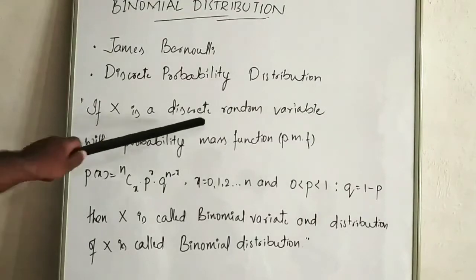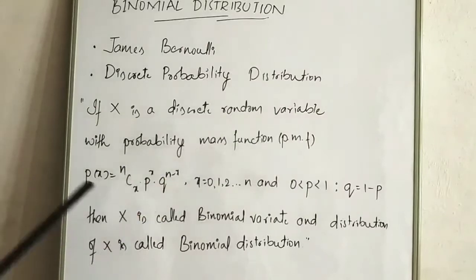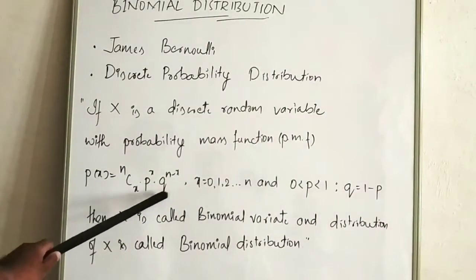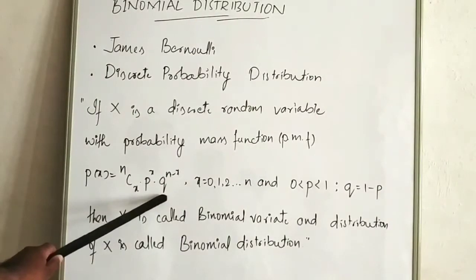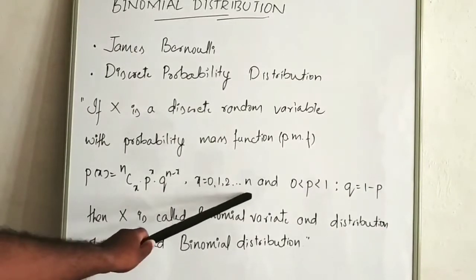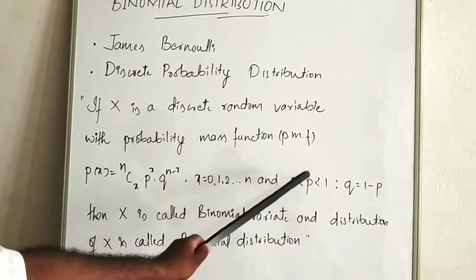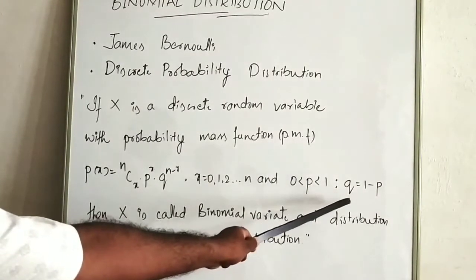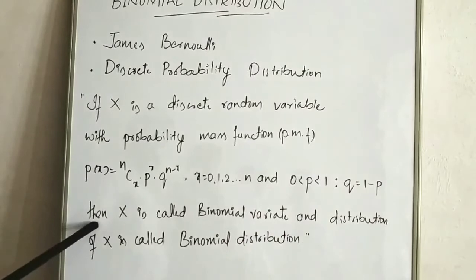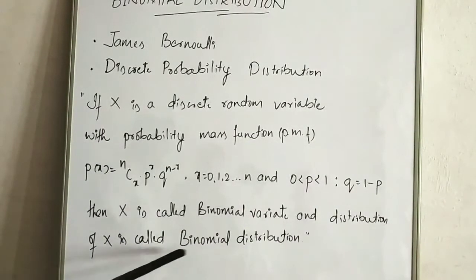If x is a discrete random variable with probability mass function PMF, P of x is equal to nCx, p to the power x and q to the power n minus x, where x varies between 0 to n in a discrete manner, and probability p varies between 0 and 1, and q equals 1 minus p. Then x is called a binomial variate and the distribution of x is called binomial distribution.